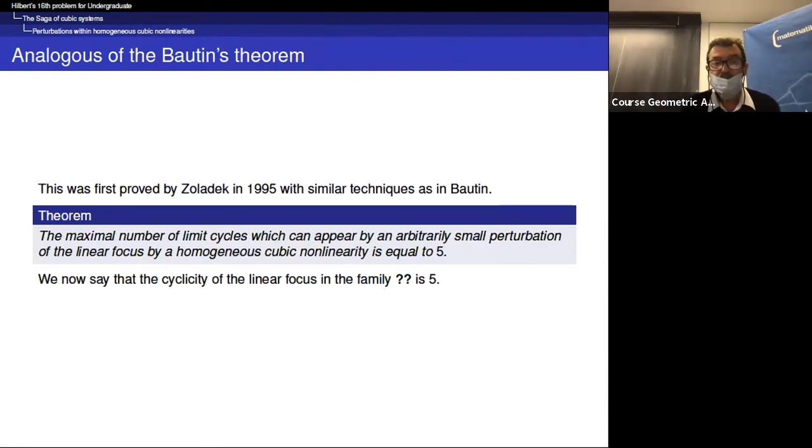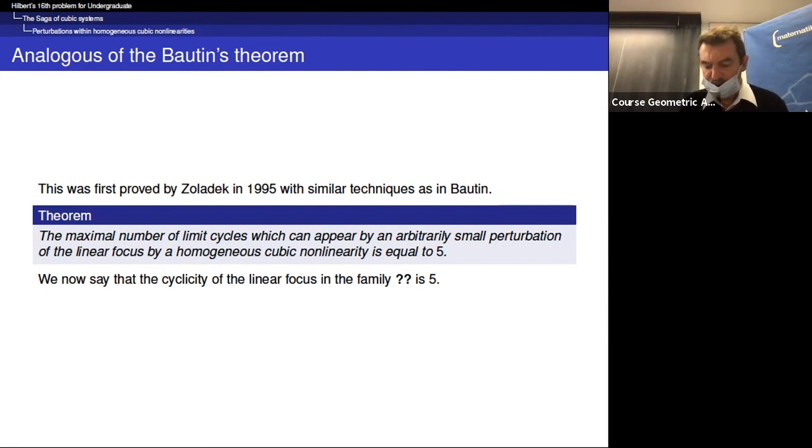And so in 1995, Joladek, after the final proof of the analogous Dulac theorem for homogeneous cubic, actually used Bautin's technique, and he was able to prove the result for Bautin.